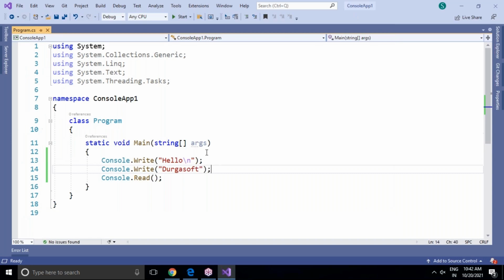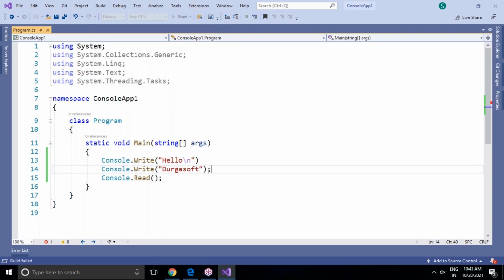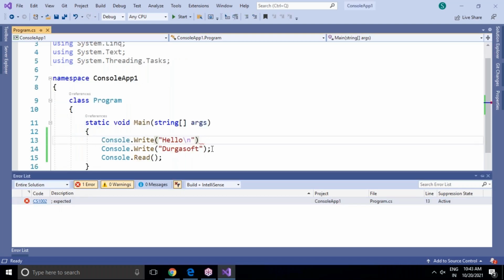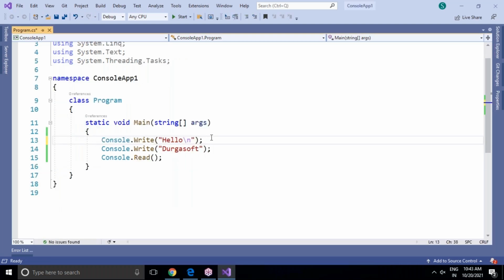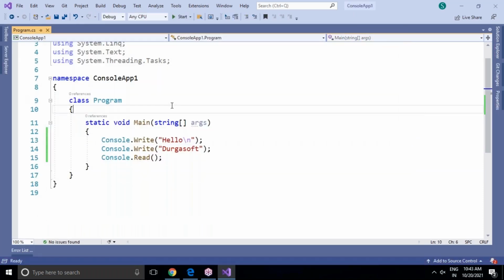So if we have any errors, for example, I'm not going to use a semicolon here. Let me go for compilation now. Build and compile. Now you can see build failed is there. Failed means some errors. Let's go to the error list. Now the error list is available here. Expected is there. Expected means something is wrong here. Double click on it. So what it is expecting, this is a semicolon it is expecting. Let's run this one. We are getting this one over here. Okay, this is the way to compile and run this.